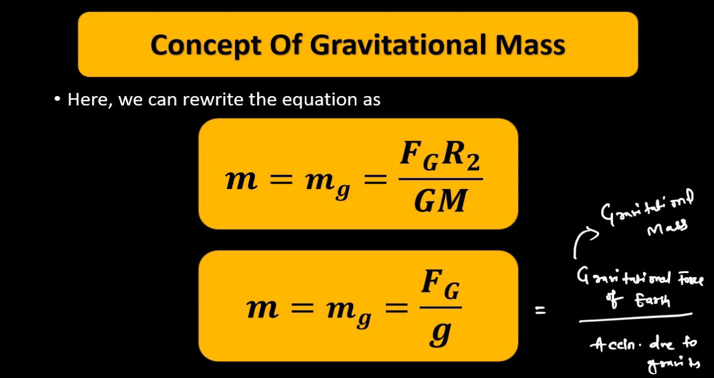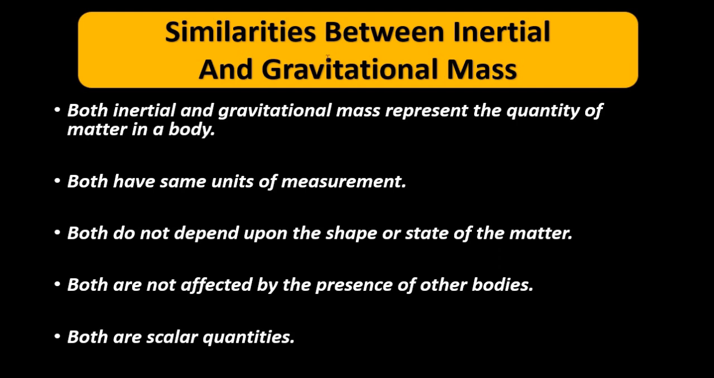So now the similarities between inertial and gravitational mass are: both represent the quantity of matter in a body. They have the same units of measurement, because both are in gram, kilogram, whatever you use. They do not depend upon the shape or state of the matter. They are not affected by the presence of other bodies. Even if other bodies are present, the gravitational mass will not be affected, and the inertial mass will not be affected. And both are scalar quantities, they are not vectors.